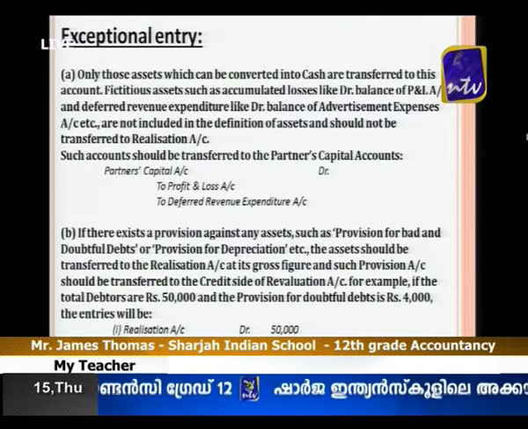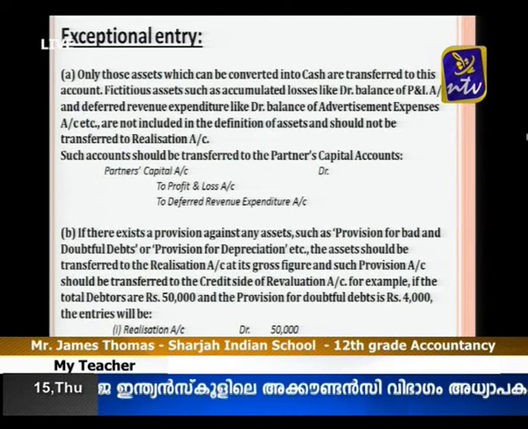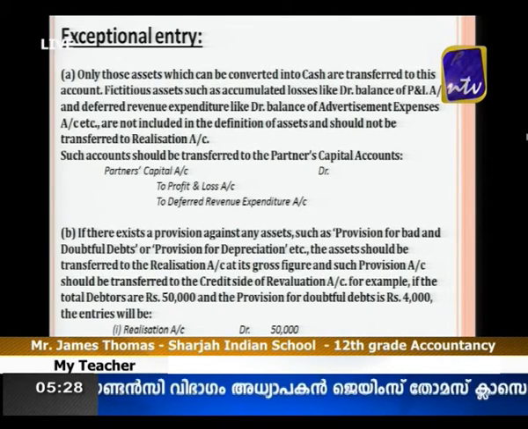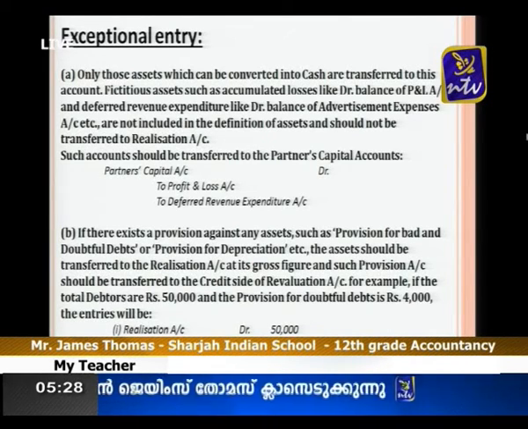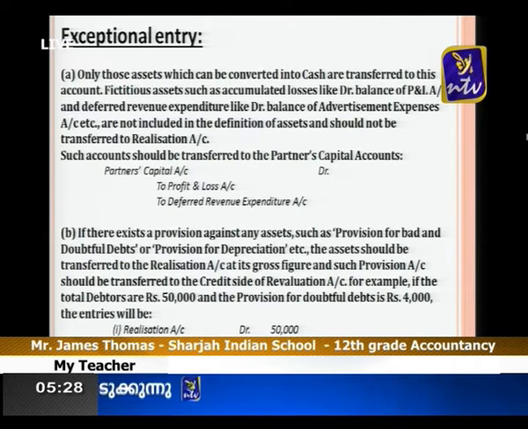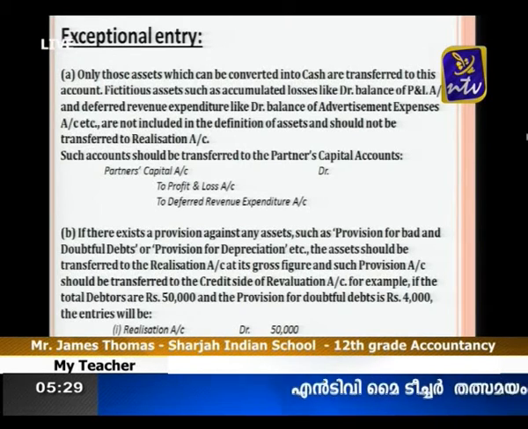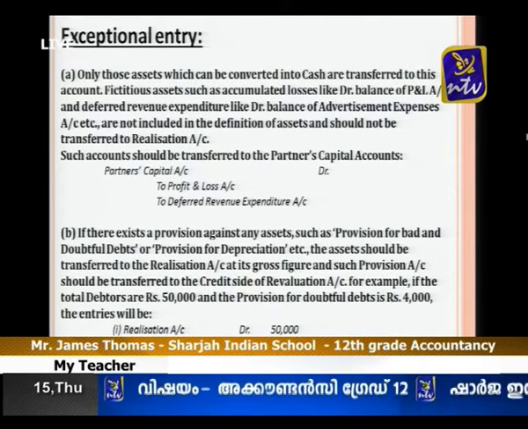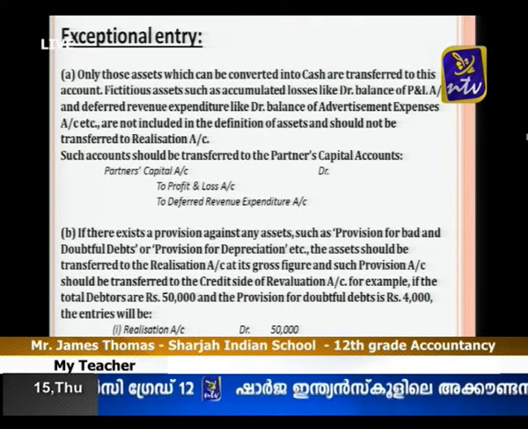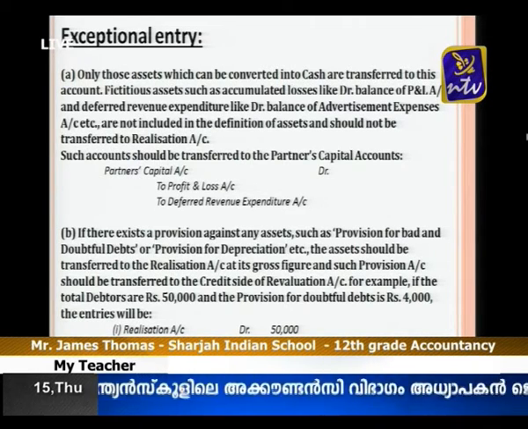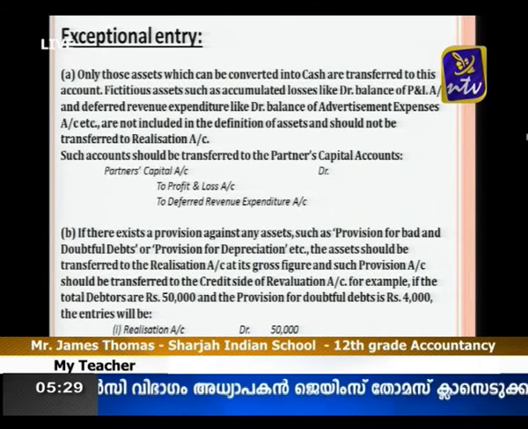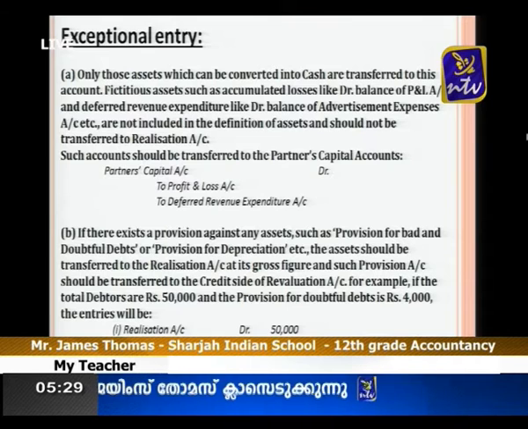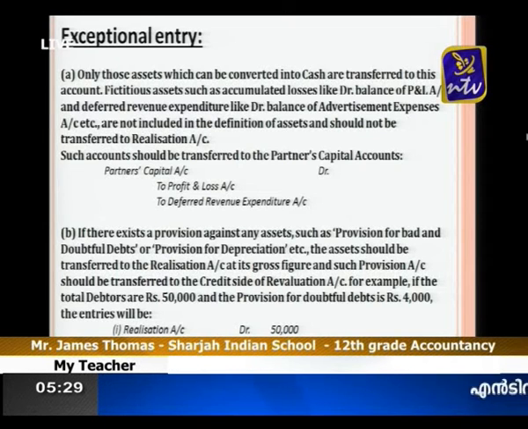Then we can see some exceptional entries are there. What are the exceptional entries connected with the realization account? In the balance sheet you can see a lot of exceptional items. For example, on the asset side two items are given, the profit and loss account and deferred revenue expenditure like advertisement expenditure. We are not transferring these along with assets or liabilities, as they are fictitious. So we transfer them to the partners capital account debit side. The journal entry is partners capital account debtor to profit and loss account or deferred revenue expenditure account.